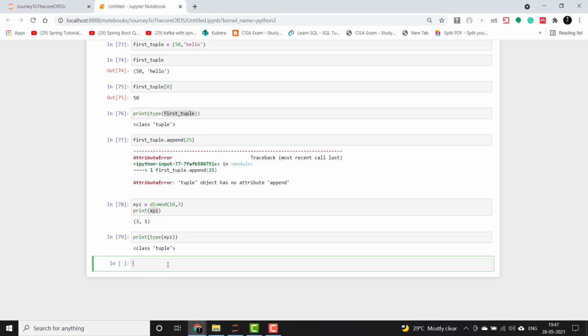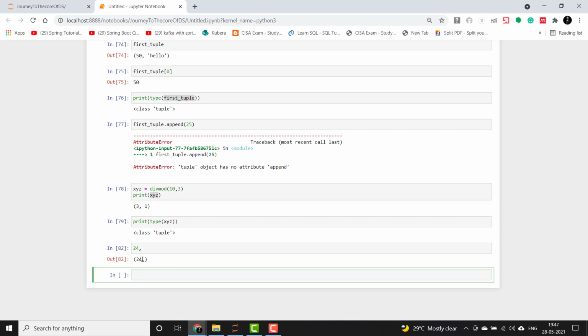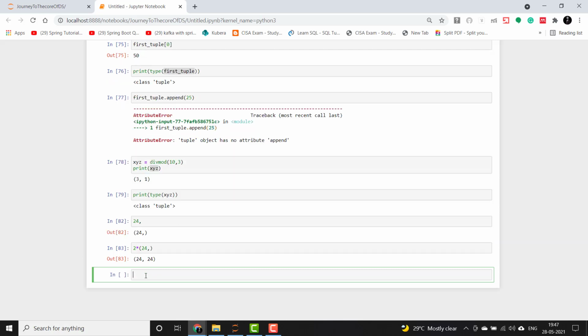If you want to directly declare a tuple, it can be done by using a comma at the end of the data. We can give an example like this. See, it has already converted to a tuple, and if I do 24 comma multiplied by 2, 24 multiplied by 2 would yield 48, but when multiplied with this tuple, the data is repeated twice. Values can also be assigned while declaring a tuple. It takes a list as an input and converts it into a tuple, or it takes a string also and converts it into a tuple.